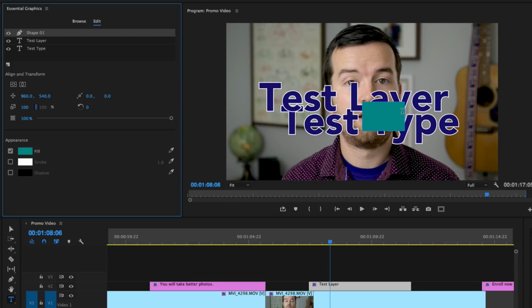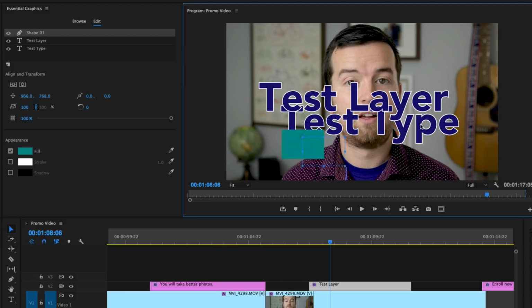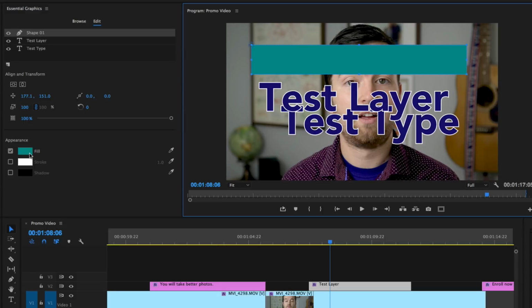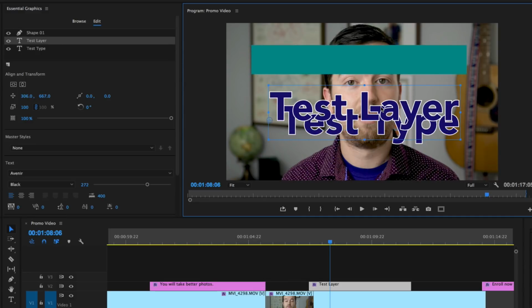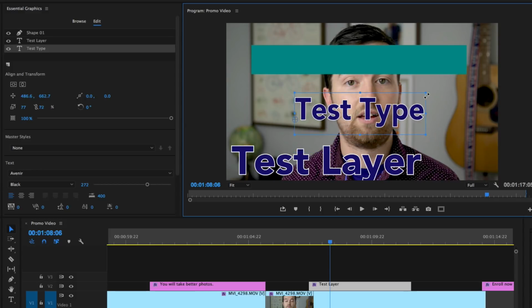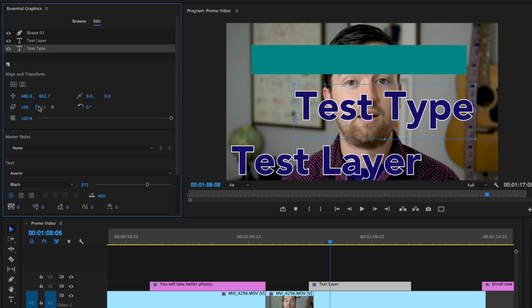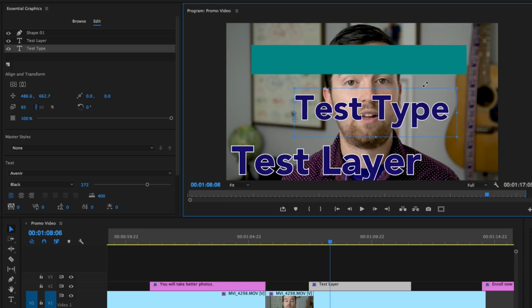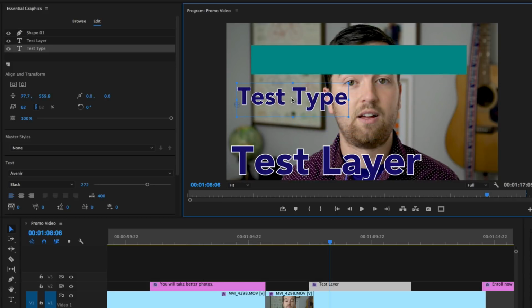You can also edit all these things by taking your selection tool and then clicking right here in your program window. So I can take this layer, I can stretch it out, I can rotate it by hovering over the corners if I want to do that. And that's the same for these different type layers too. So I can take this type layer, I can stretch it, skew it. This one, it's not linked, so I'm going to link that up. Typically, it will be linked so it doesn't stretch or skew. You can rotate, you can change the anchor point, all kinds of stuff just with your selection tool.